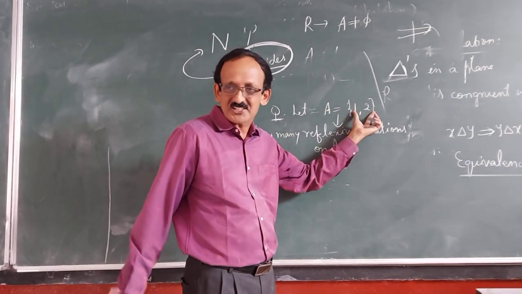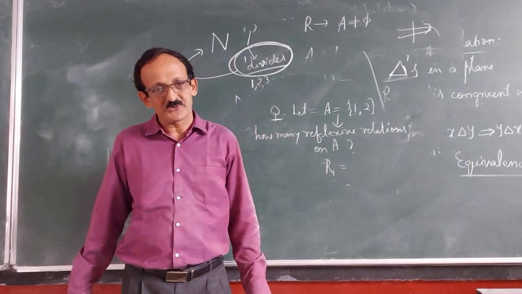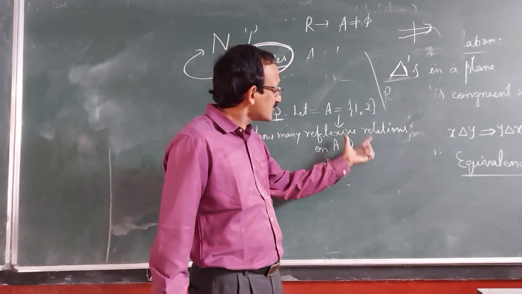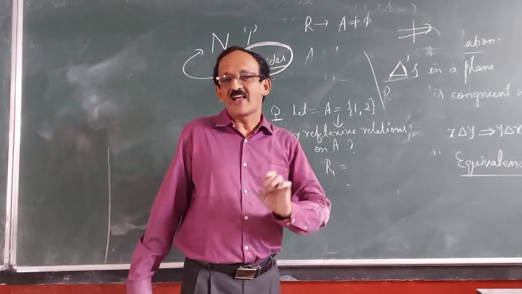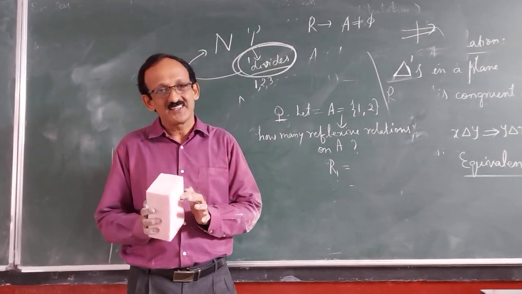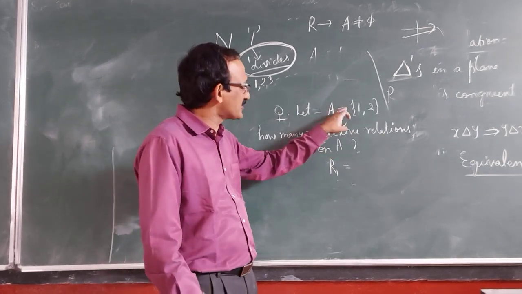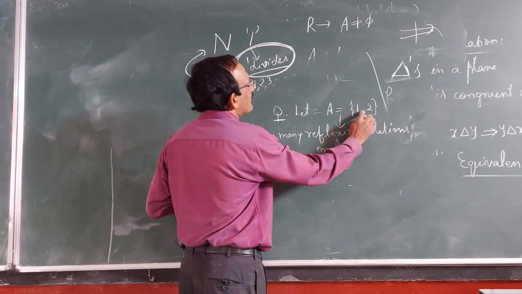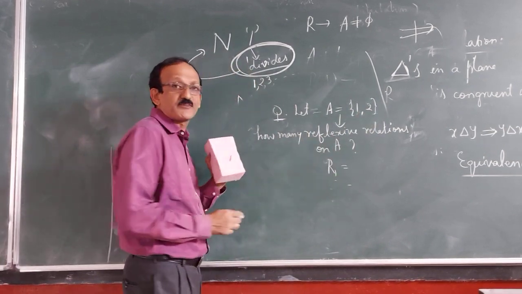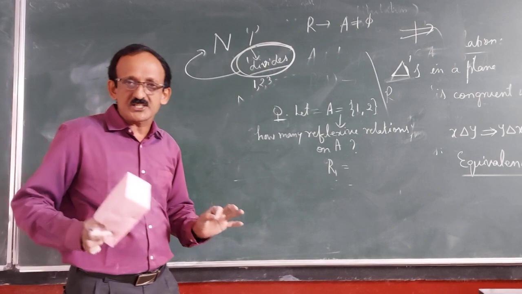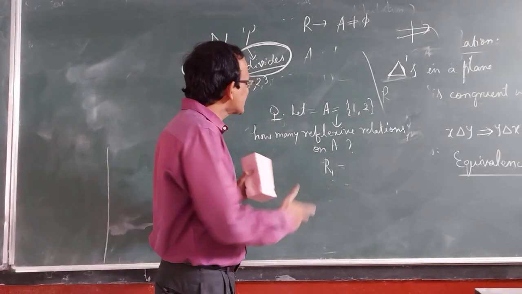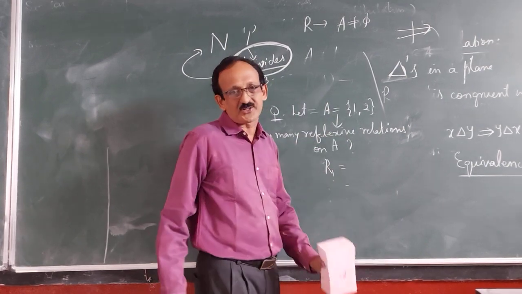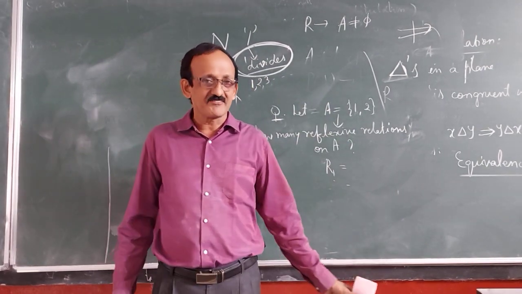Right? What is your answer for this? And I will meet tomorrow, where we begin our discussion with the answer to this question. Also, I'll check how many students are giving the right answer. I repeat the question. For the set A with 2 members, 1 and 2, how many reflexive relations are possible on A, and which are they? You have to give the list and count. Okay? Thank you. Have a nice day.